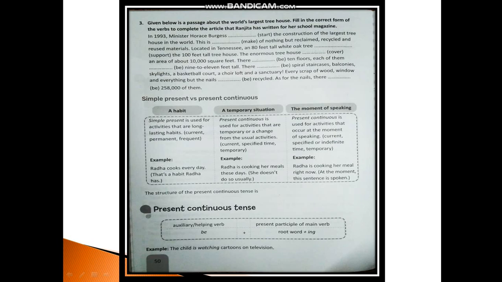There are 10 floors. Each of them is 9 to 11 feet tall. There are spiral staircases, balconies, skylights, a basketball court, a choir loft and a sanctuary. So every scrap of wood, window and everything but the nails are recycled. As for the nails, there are 2,58,000 of them. Okay. Now next we have simple present versus present continuous.